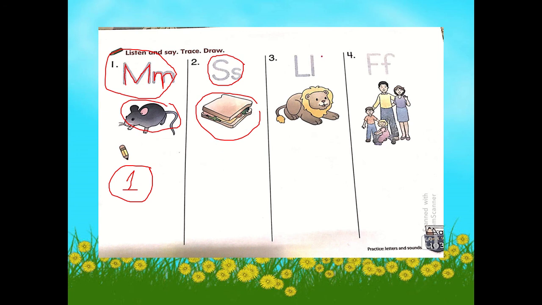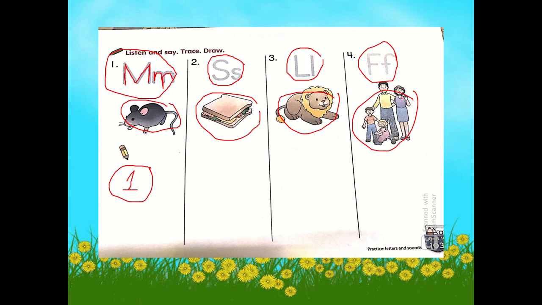Next one, what letter is this? It's the letter L. Good. And this is a lion. Now, think of another object that begins with the letter L and draw the object here. And the last one, we have the letter F. And this is a family.